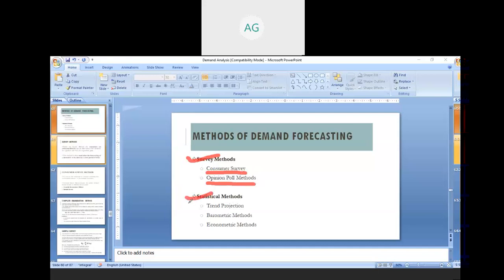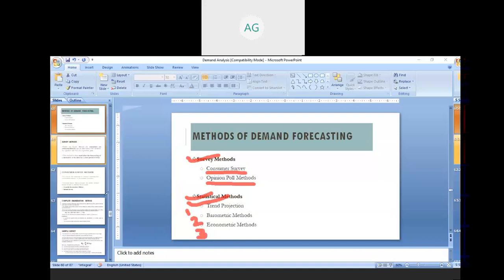So basically, the statistical methods are three, the more important and popular methods. First is the trend projection method, then the barometric method, and then the econometric method. So let us discuss these methods one by one.